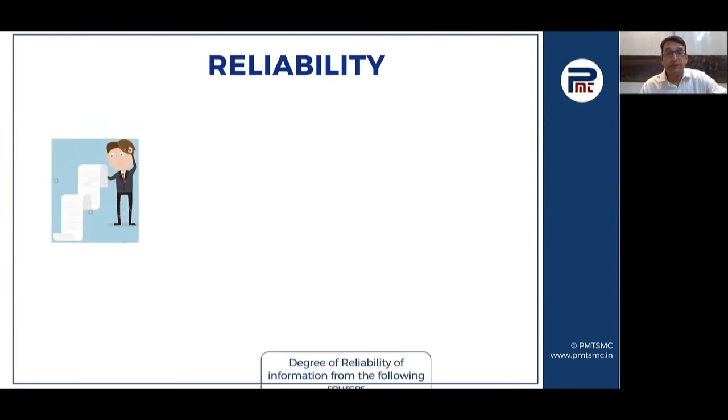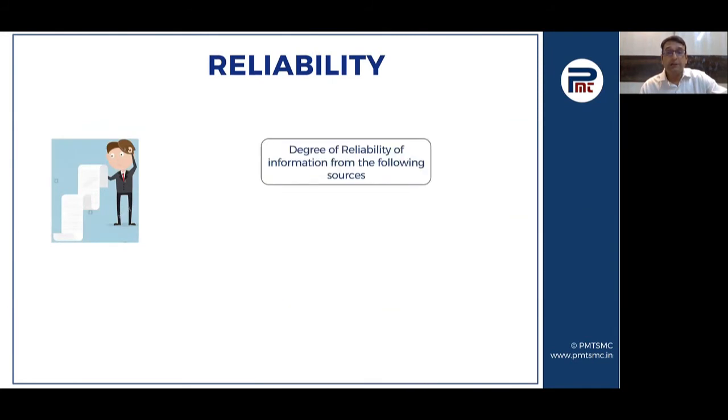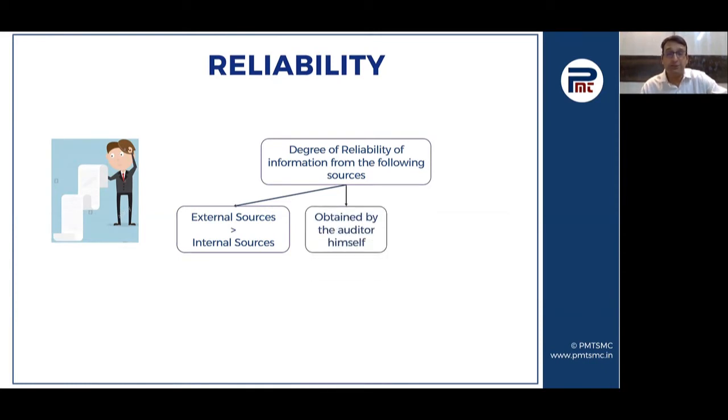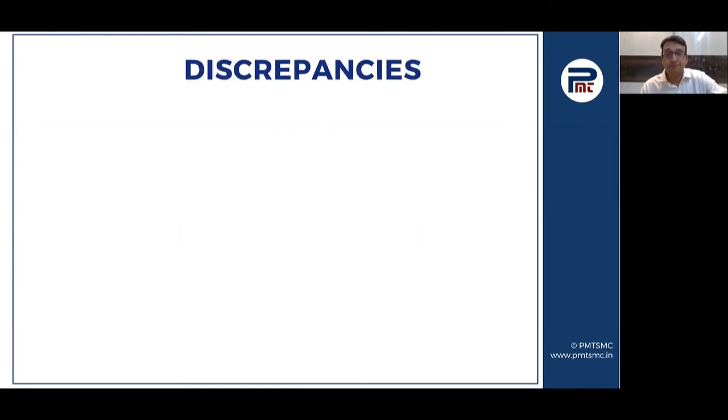Moving further on reliability, the degree of reliability of external confirmations depends on whether the confirmations are received from external sources or internal sources. So obviously external confirmations are much more reliable than internal confirmations. The confirmations directly received by the auditor are considered to be more reliable than those given by the management. And obviously the written confirmations are more reliable than the oral confirmations.